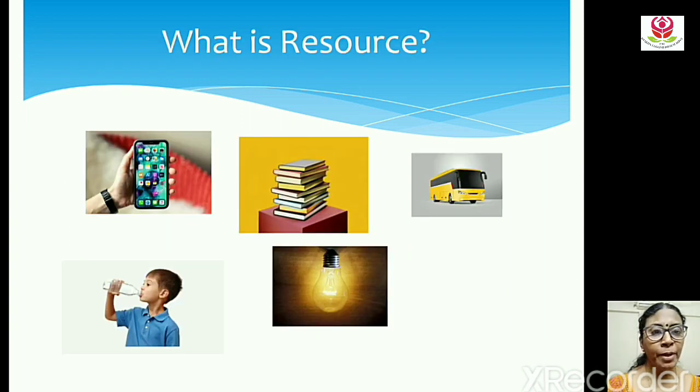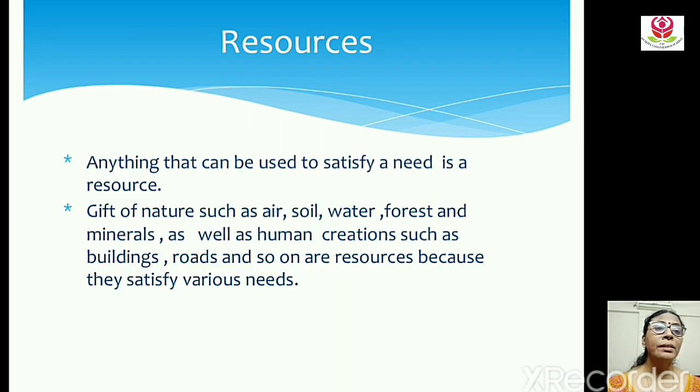You can see in this picture the water we use for drinking, the electricity which we use, the mobile phones which we use for communication, the books we read, the bus we use for traveling. All these are of great value to you. So all these are resources. So anything that can be used to satisfy a need is a resource.